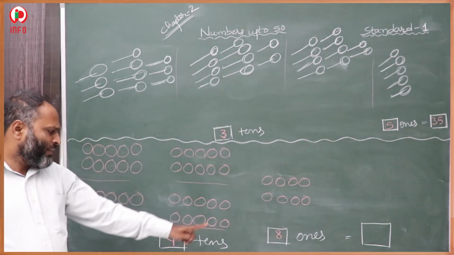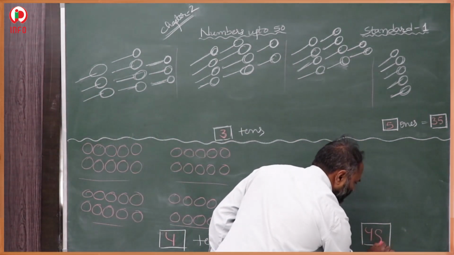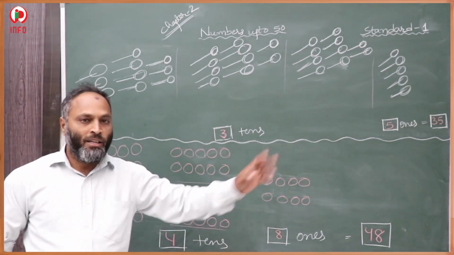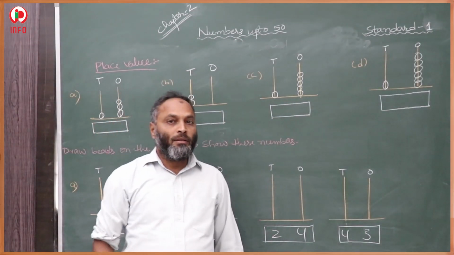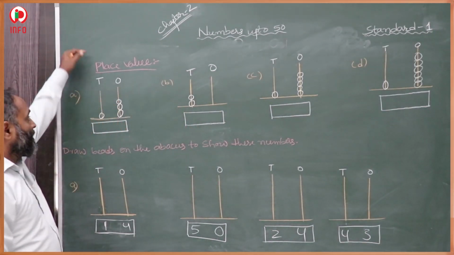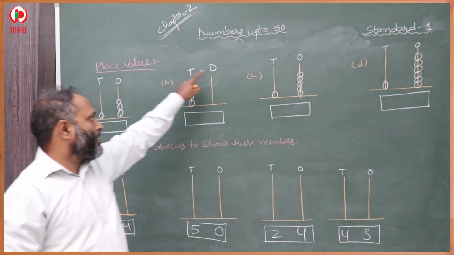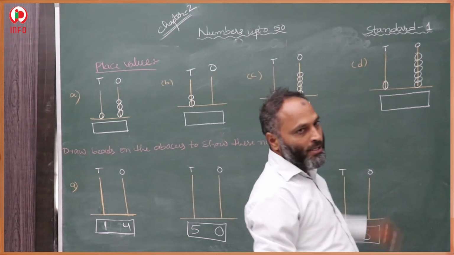4 tens, 8 ones. That is 48. This is 48: 4 tens and 8 ones. Now students, here are place values. Here ones place, tens place, ones place, tens place, ones place, tens place.